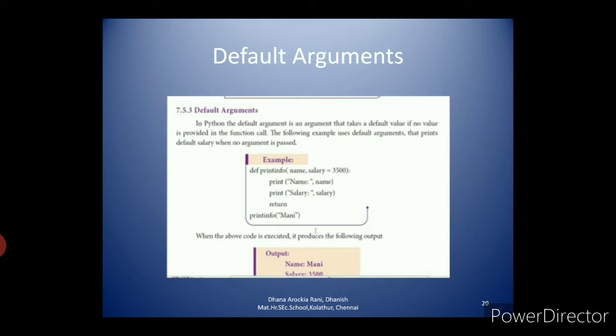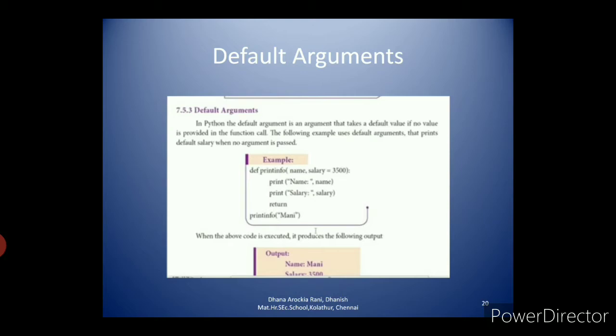Then you are calling the function print_info with the name. Here you are giving only one argument value, that is, for name alone you give one argument. For salary you don't have any argument value, so it will take the default value, 3500.